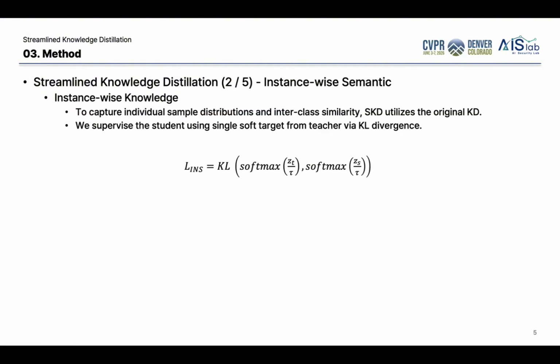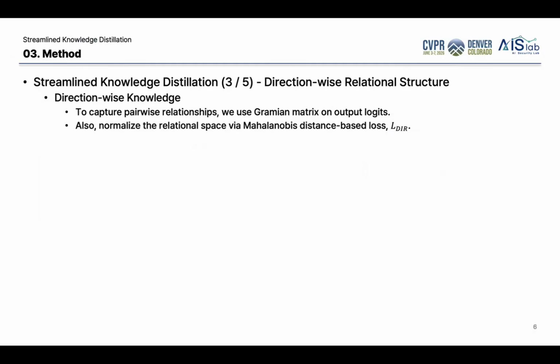First, for instance-wise knowledge, SKD follows the original KD formulation. It aligns the teacher and student softened probability distributions, and this is formulated as a KL divergence loss. Next, for direction-wise knowledge, we build a Gramian matrix from the output logits. This allows us to capture pairwise directional relationships between samples. The process is as follows.